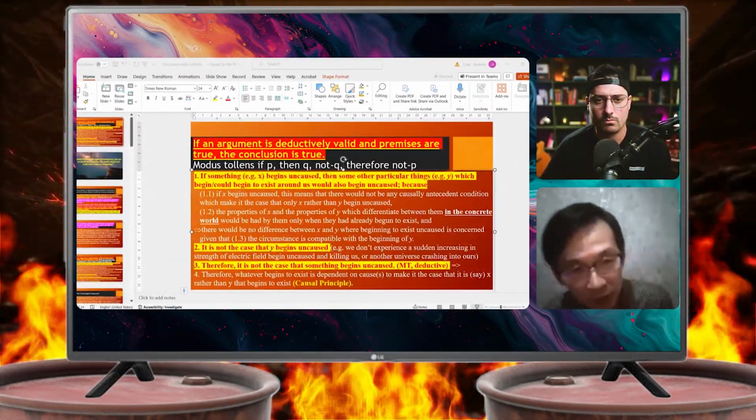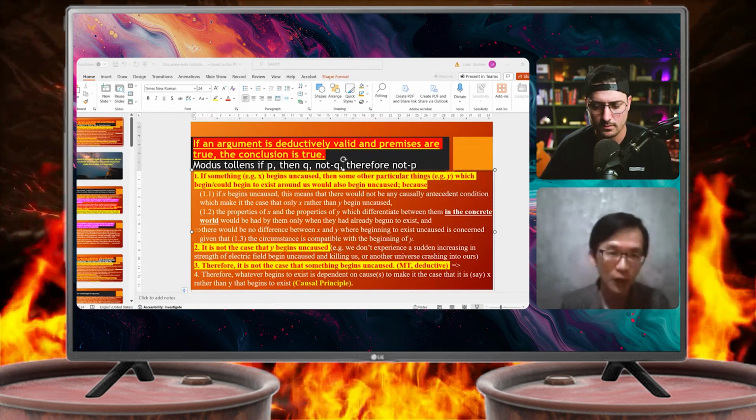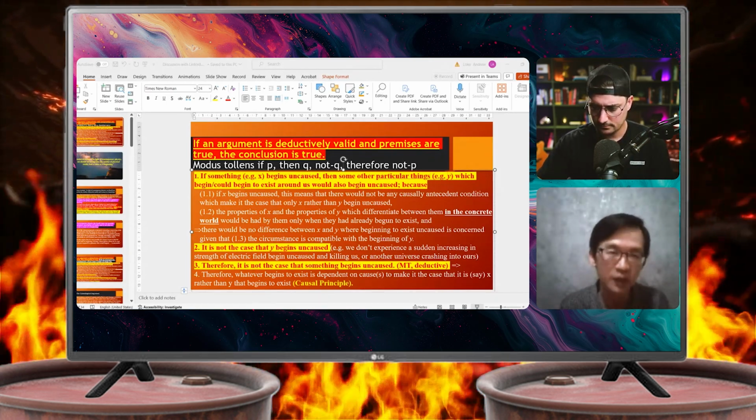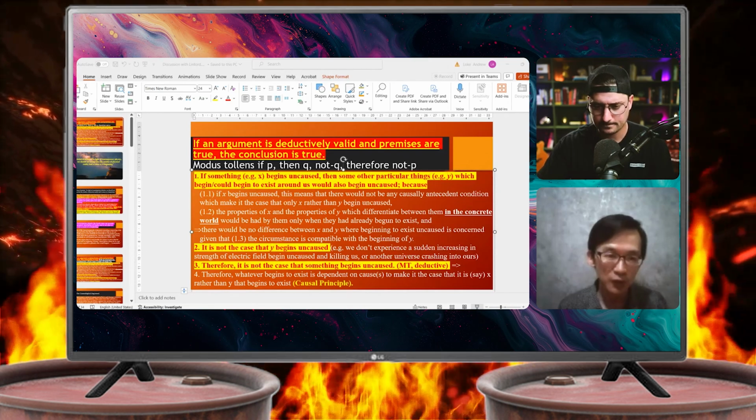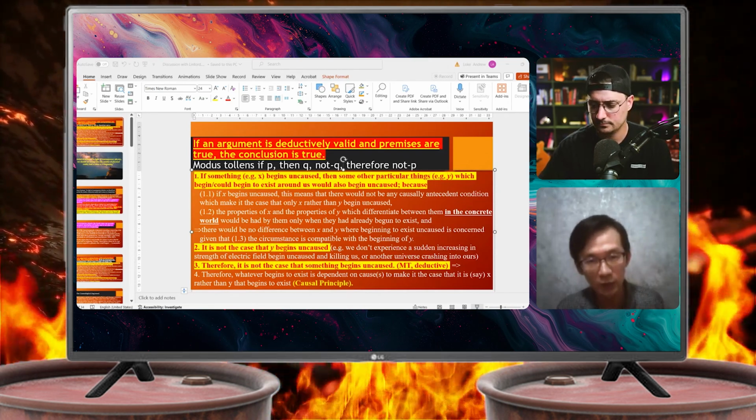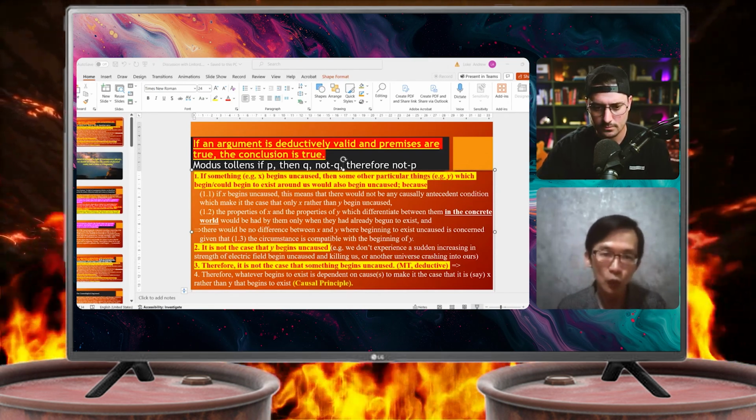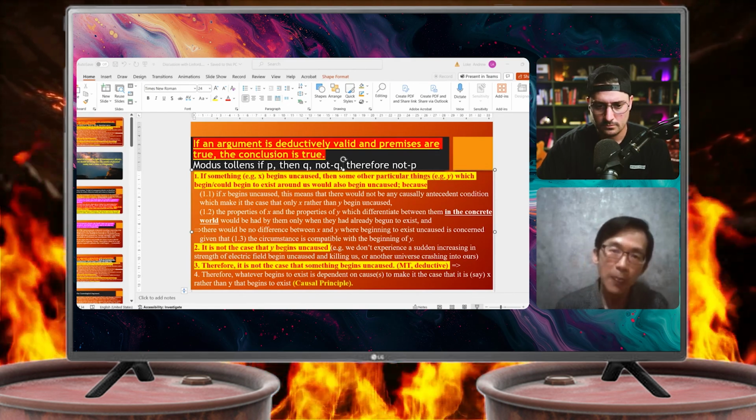As we all know, if an argument is deductively valid and the premises are true, the conclusion must be true. This follows from the laws of logic. And the modus tollens argument is a deductively valid form: if P, then Q; not Q; therefore not P. And so my argument goes like this.